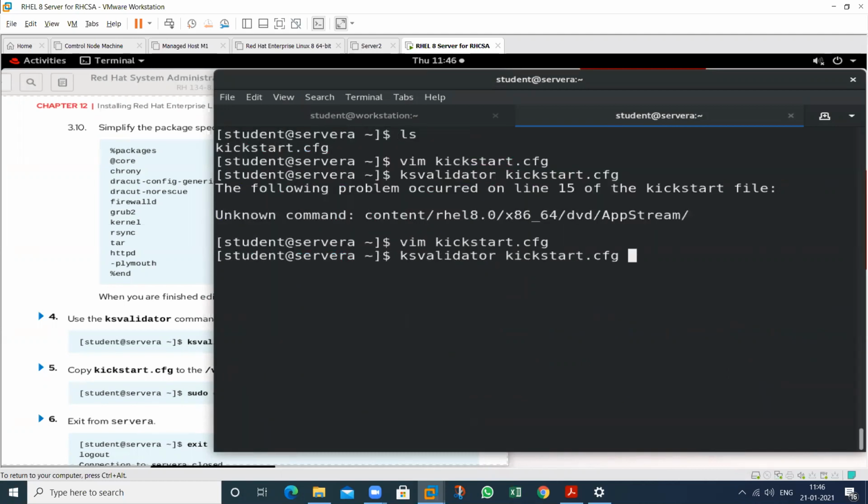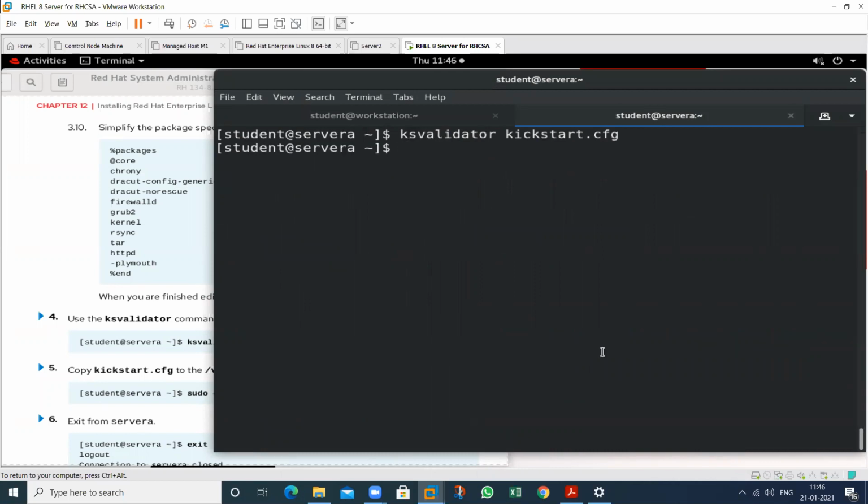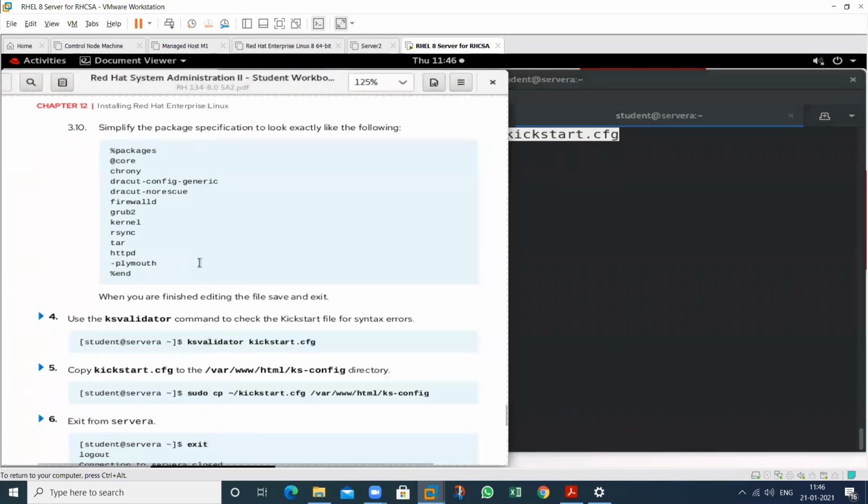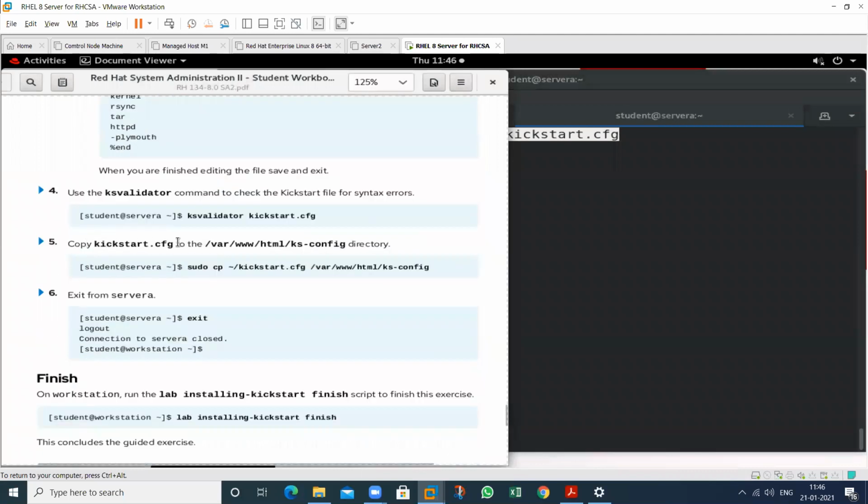And then check again by using the ksvalidator. So this time we have no error. It means my kickstart file is ready. And copy this particular kickstart file to your kickstart server. It means the PXE server. So see this one. Copy this particular file to this HTTP server.